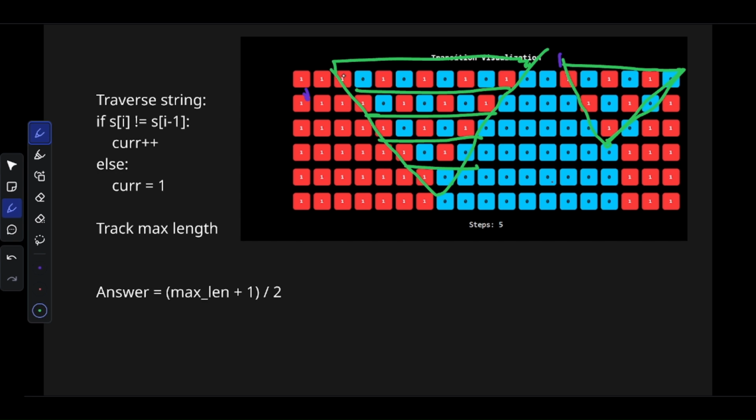For this example the longest alternating string spans positions 1 to 10, so its length is 10.